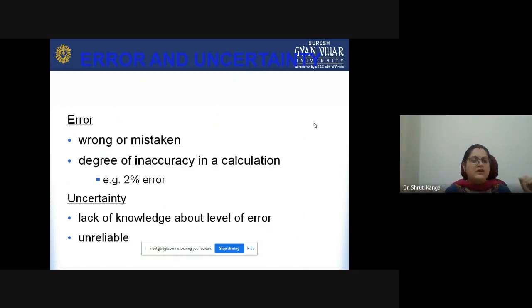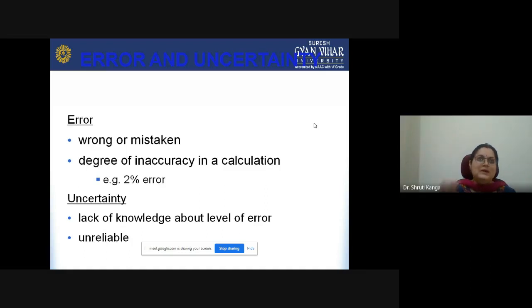But in case of error, we know how much inaccuracy is in a particular data set. But in case of uncertainty, we are unaware of what the level of error is in a particular data.